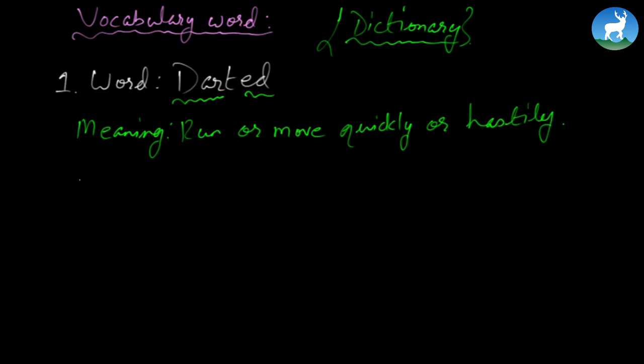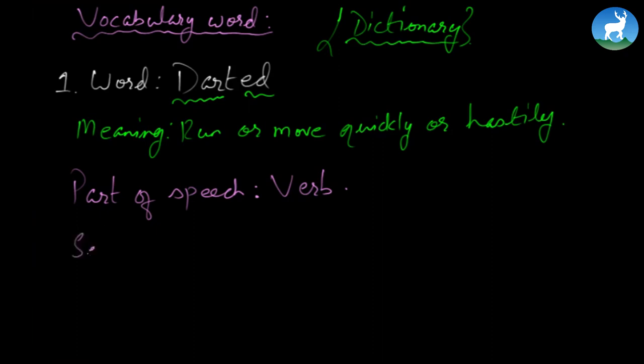Now you have word, you have meaning. Now you go for part of speech. Part of speech is always given right next to the word in the dictionary. In this case, the part of speech here is verb. In dictionary, they always use abbreviations, so they'll just write it V, which stands for verb. If it's noun, it's N. For adjective, it's ADJ. For adverb, it's ADV. Usually, we come across these 4 parts of speech.